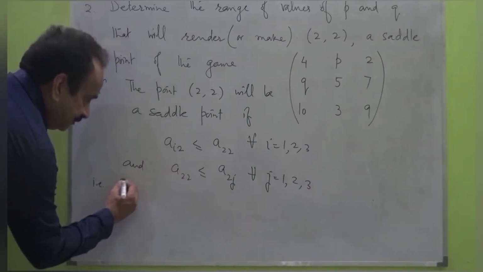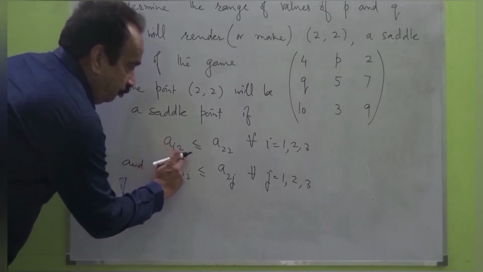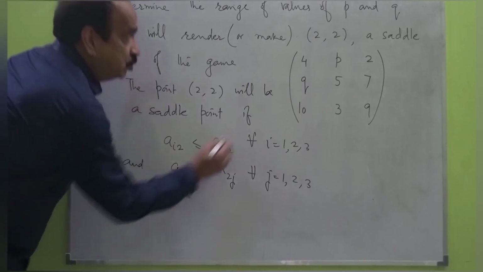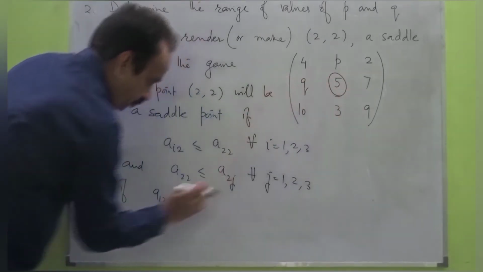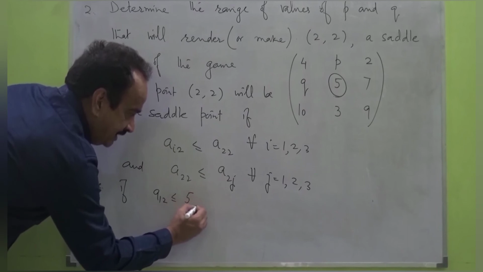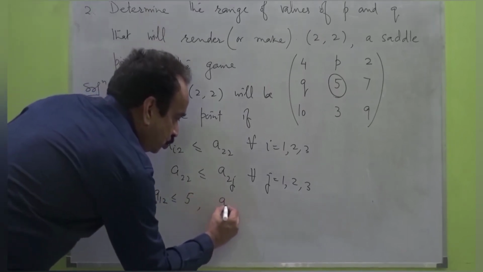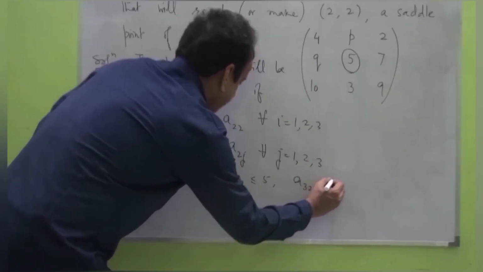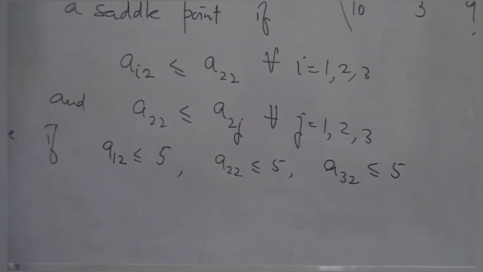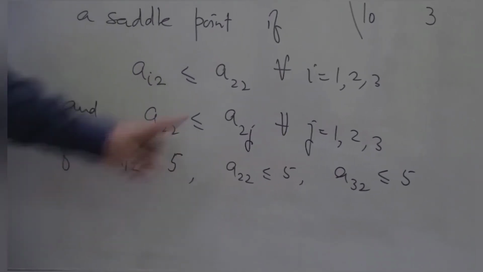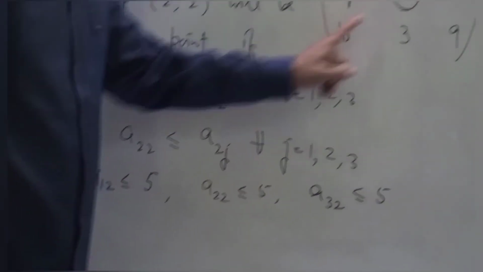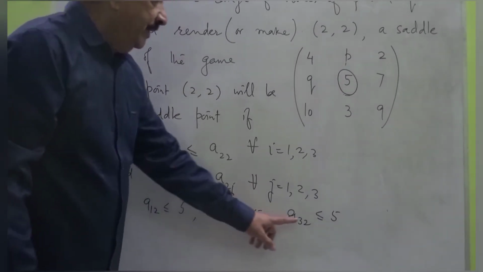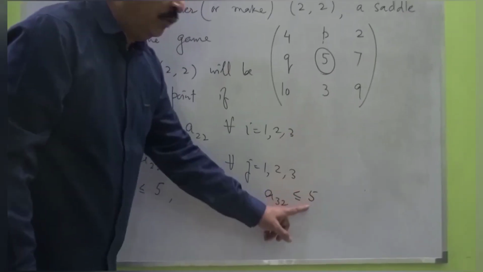That is, if A12 is less than or equal to A22. What is A22? It is 5 over here. So we'll write here that A12 should be less than or equal to 5, A22 should be less than or equal to 5, A32 should be less than or equal to 5. Now look at that. This means that A12, which is P, should be less than or equal to 5, A22 is 5, 5 is less than or equal to 5 is true, and A32 is 3, 3 is less than or equal to 5.